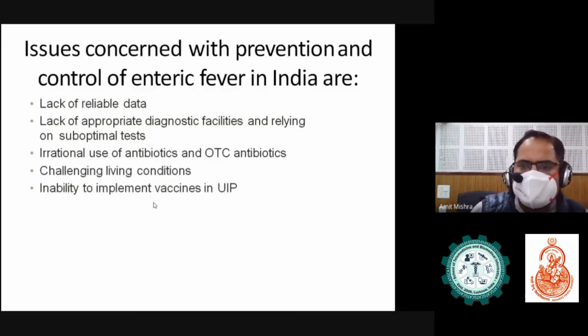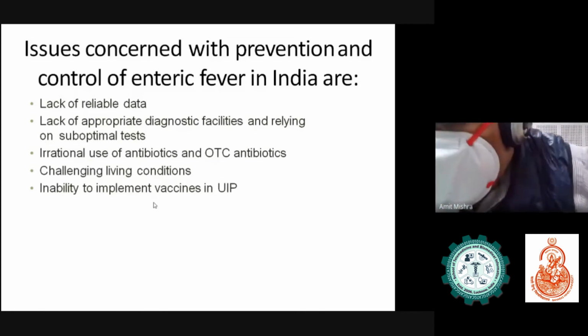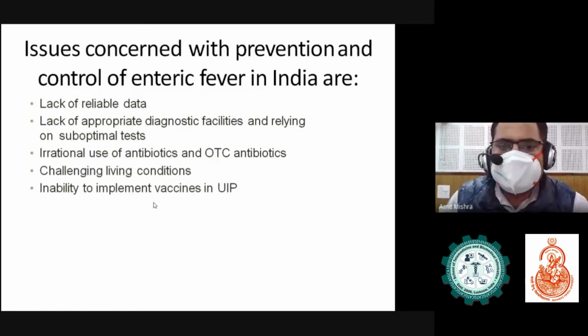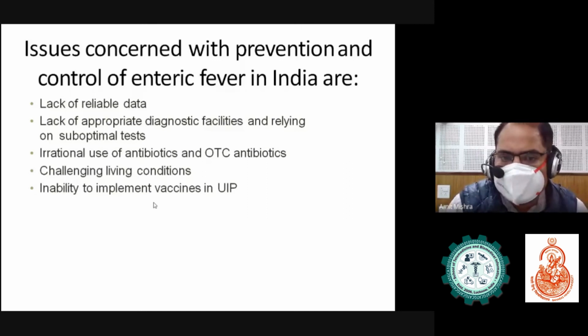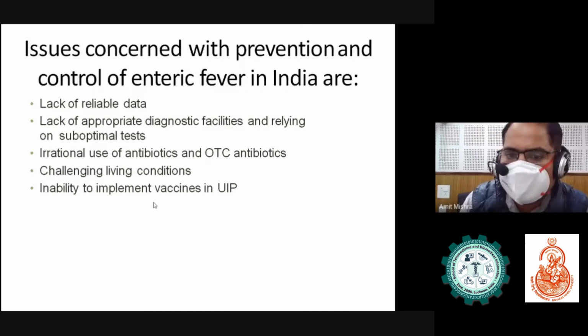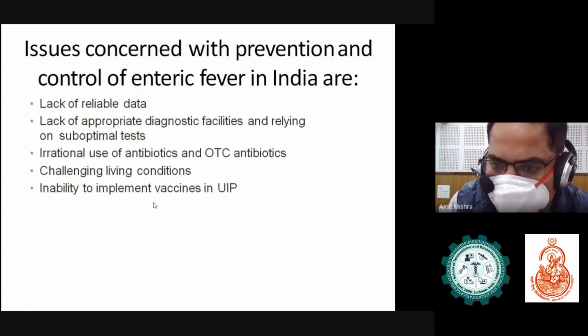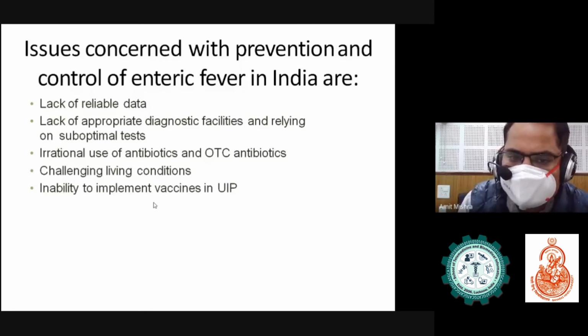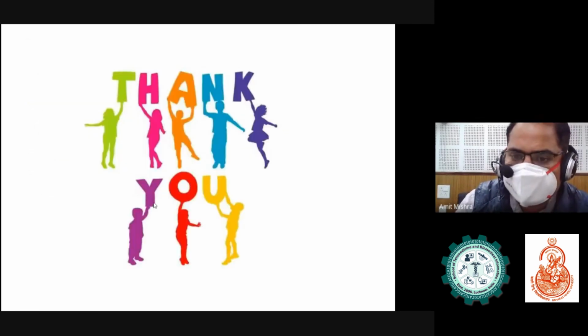These are some issues concerned with the prevention and control of enteric fever in India. First is the lack of reliable data, lack of appropriate diagnostic facilities, and reliance on suboptimal tests, irrational use of antibiotics and OTC antibiotics, challenging life conditions, and inability to implement vaccination. Thank you.